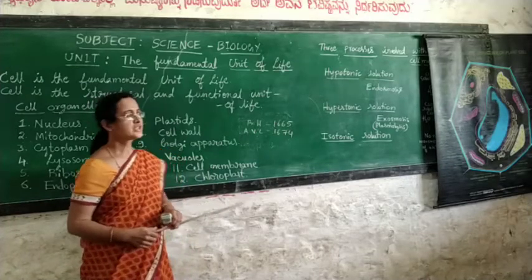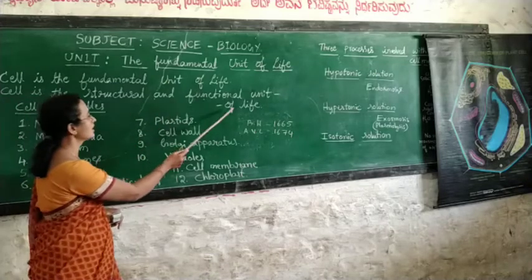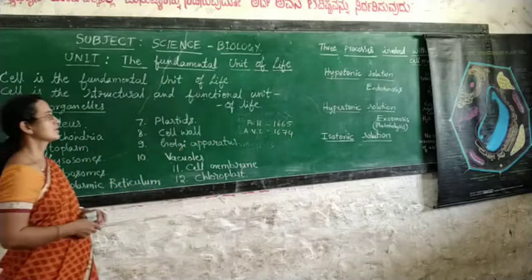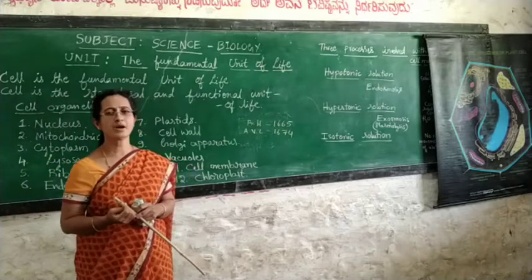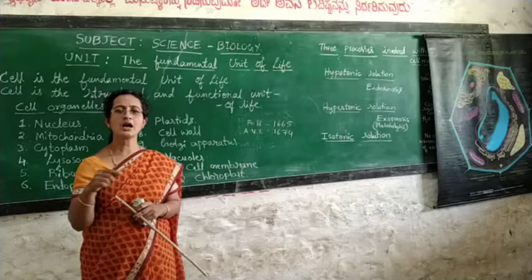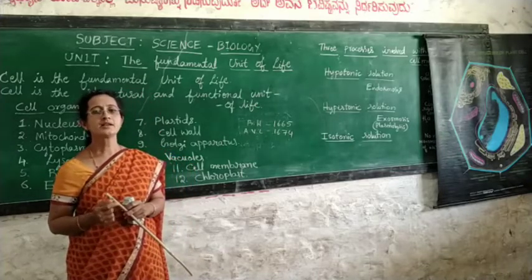So the definition goes like this. Cell is the structural and functional unit of life. The cell consists of three main parts: the outer cell wall or cell membrane, and inside that there is a nucleus and cytoplasm.